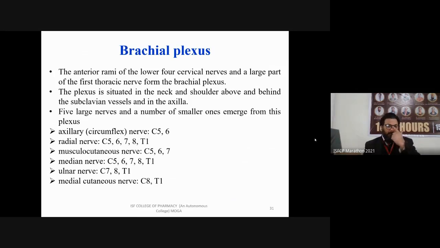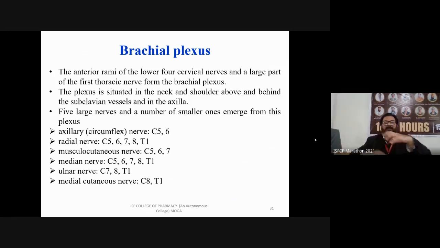The first is axillary nerve, that is originating from C5 and C6. Next is radial nerve. See, brachial plexus means the nerves that are going to your hands.